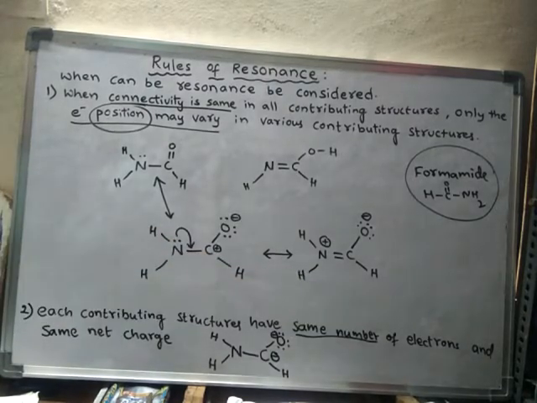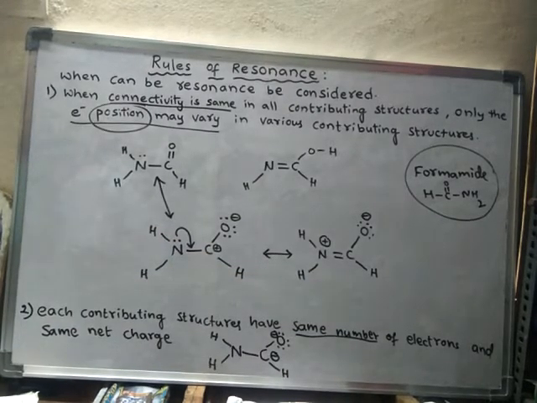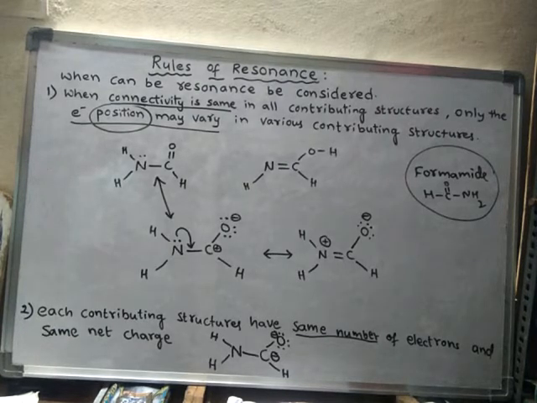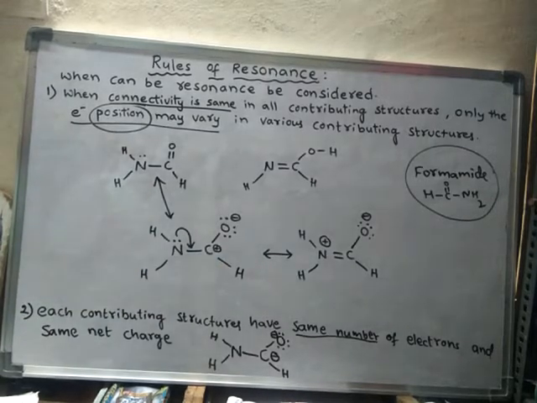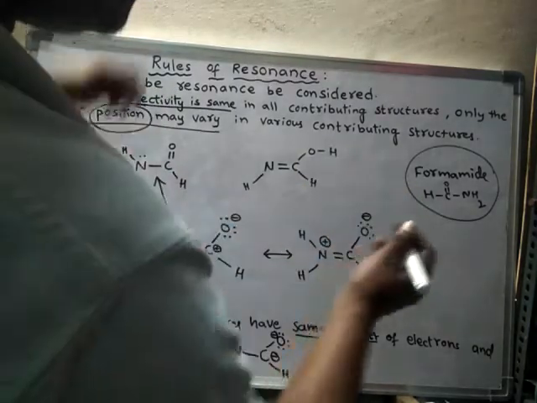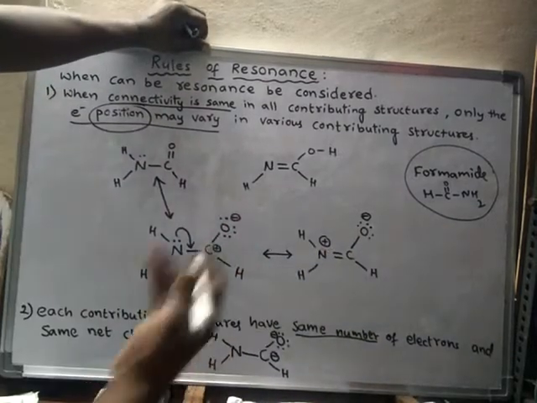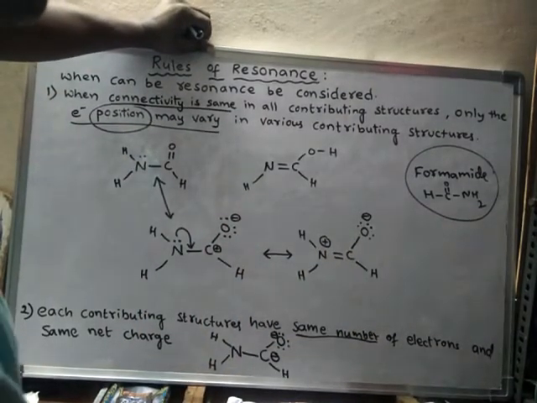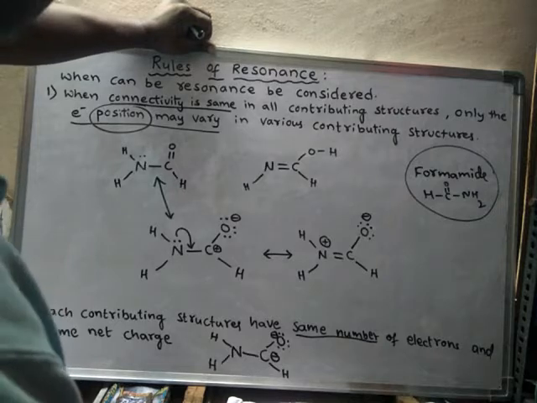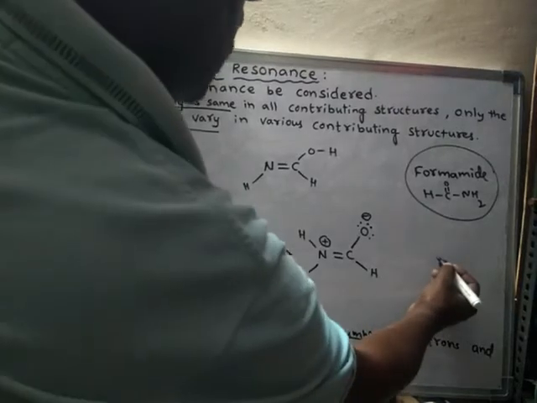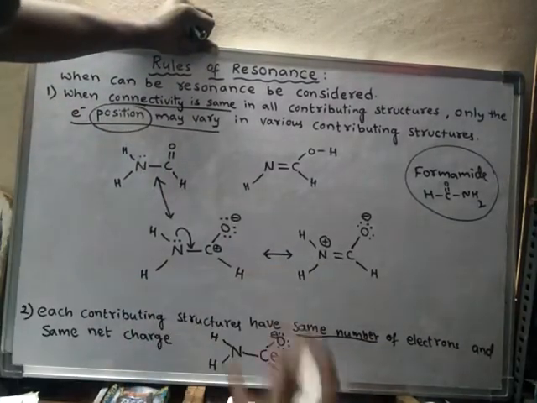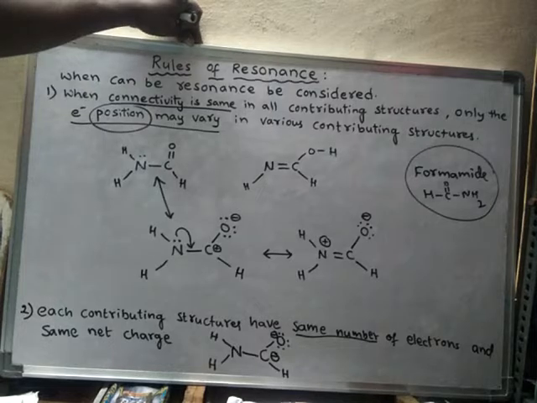Such structures are said to be resonating structures, and the phenomenon is said to be resonance. Resonance is a hypothetical phenomenon. So these are said to be resonating structures or else contributing structures. They are also called canonical forms. And the actual structure cannot be drawn on paper, because in the actual structure there will be flow of electrons. So the flow of electrons should be represented in a single structure, which is not possible.